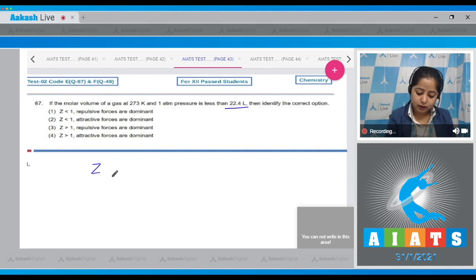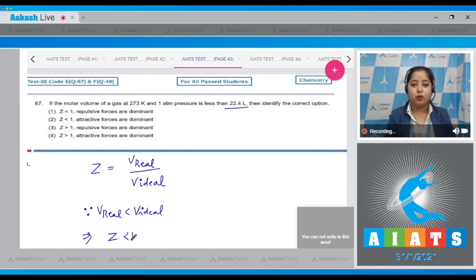Also, we know that Z is equals to V real upon V ideal. Since V real is less than V ideal, that means the value of Z is less than 1. And also we have discussed that in this case attractive forces are dominant. So the correct answer is option number 2.